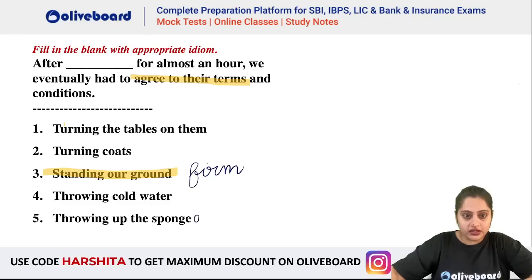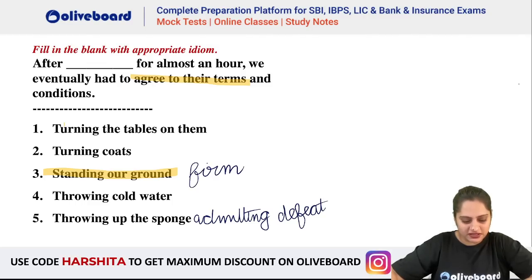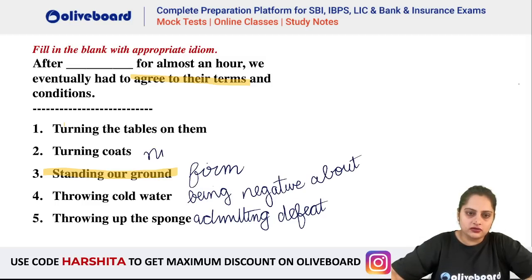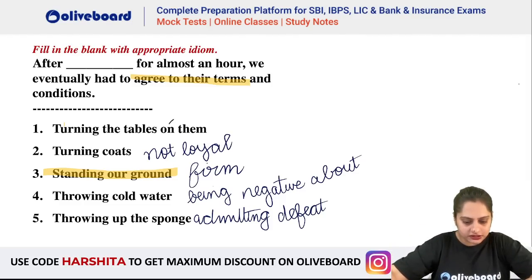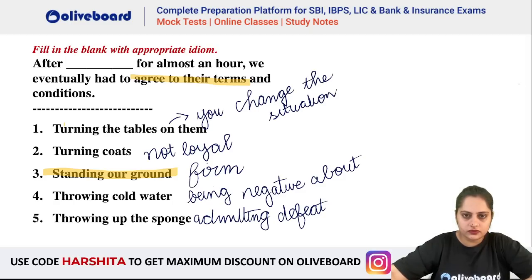Now, throwing up the sponge is basically admitting defeat. Throwing cold water means being discouraging or actually being negative about something. Turning coats, not loyal. When you're not loyal, you change your party, you change your team. Switching on to the opposite party, opposite side, you're not loyal. Turning the tables on someone means you completely change the situation.